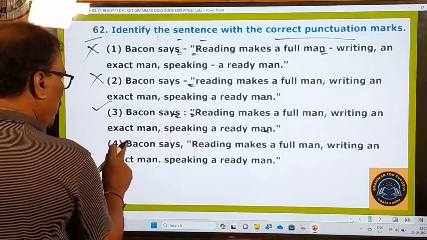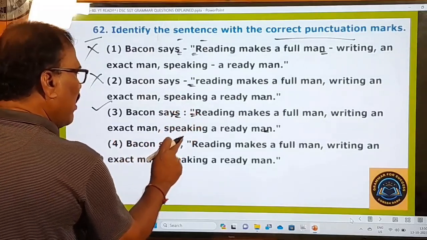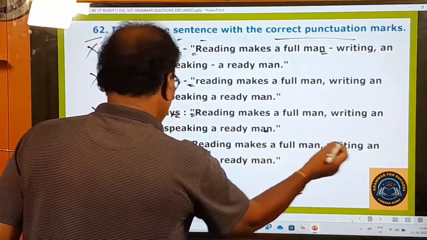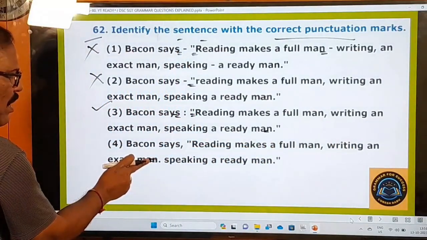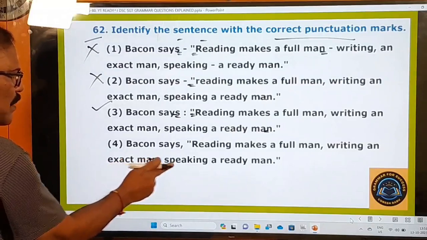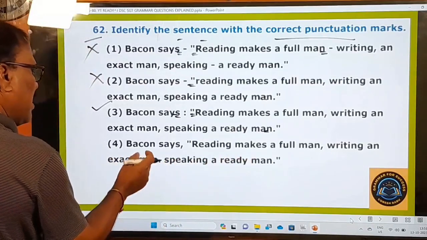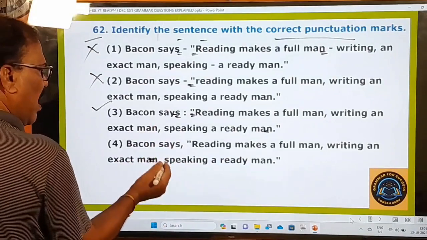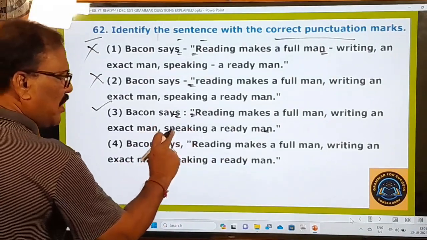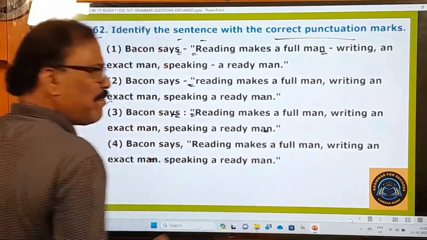And you go to the fourth one. Bacon says, comma, capital letter. Reading makes a full man. Writing, an exact man. Here full stop is used, according to the question paper, okay? Speaking, a ready man. So here using full stop in the middle of the sentence is wrong. It's one sentence on reading makes a full man.